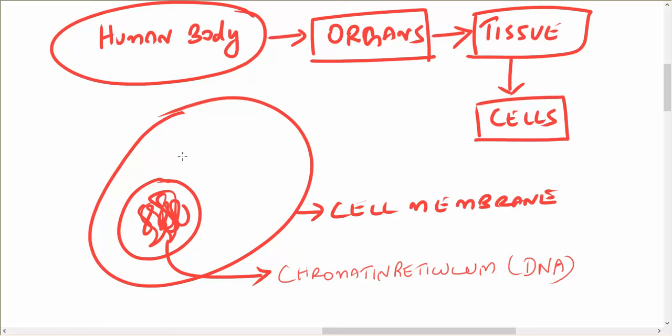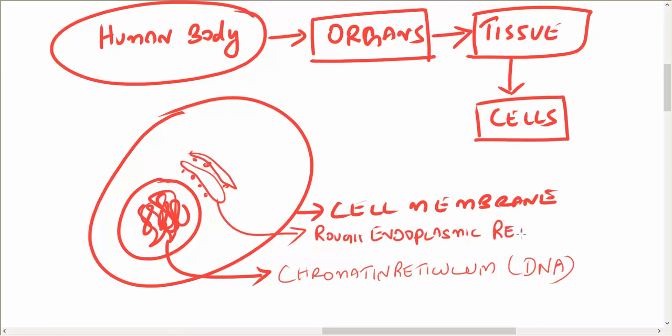Okay, then we have a tubular structure which contains ribosomes. It is called rough endoplasmic reticulum.